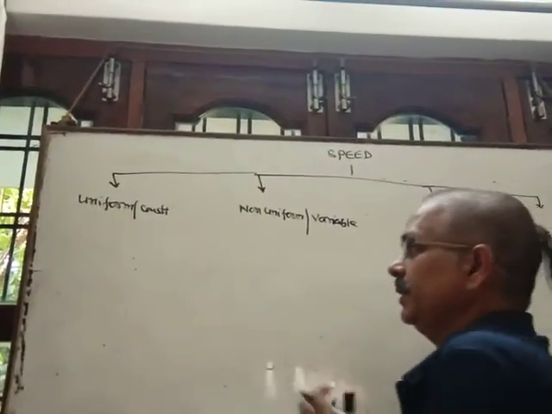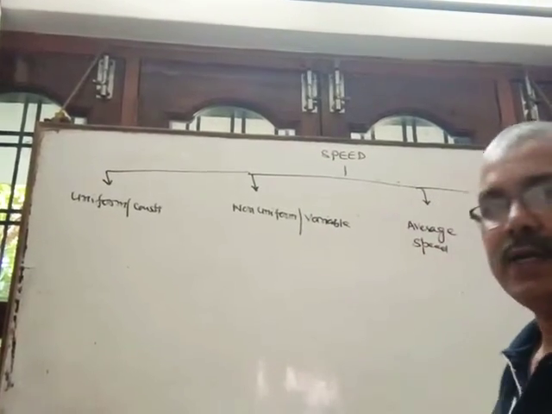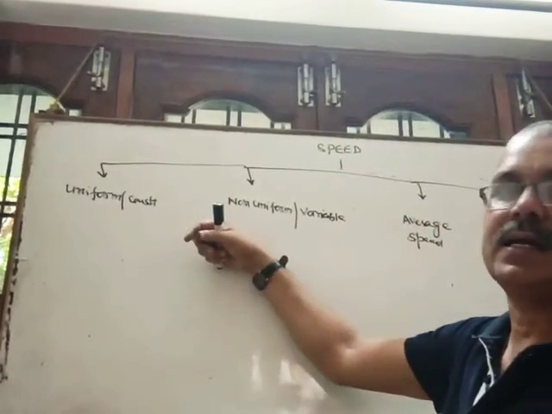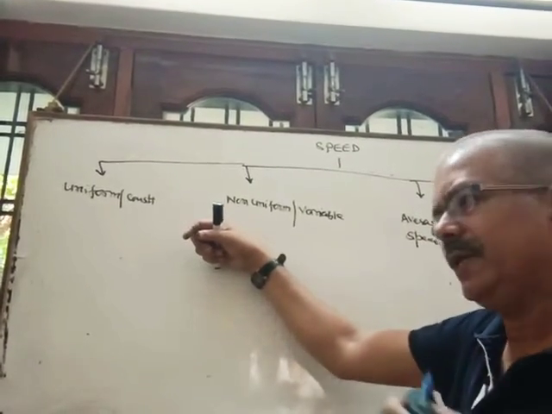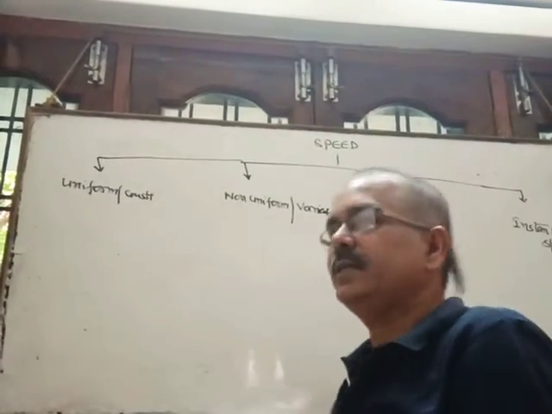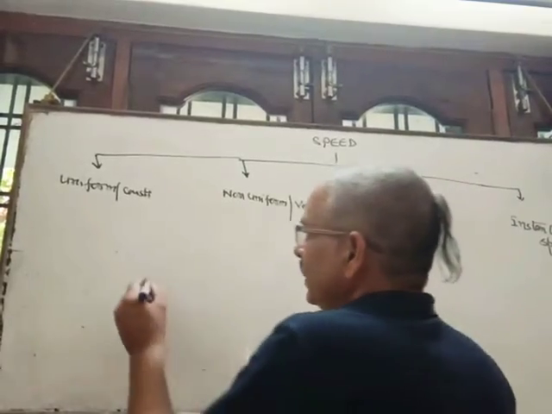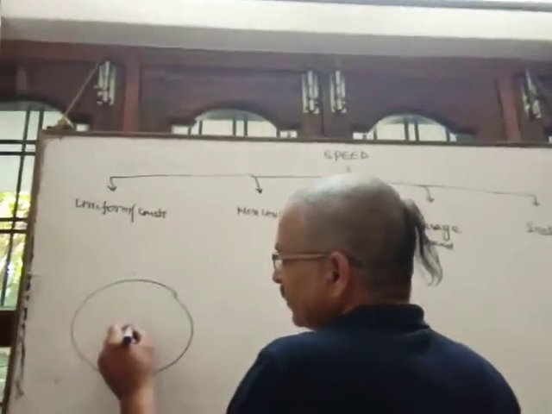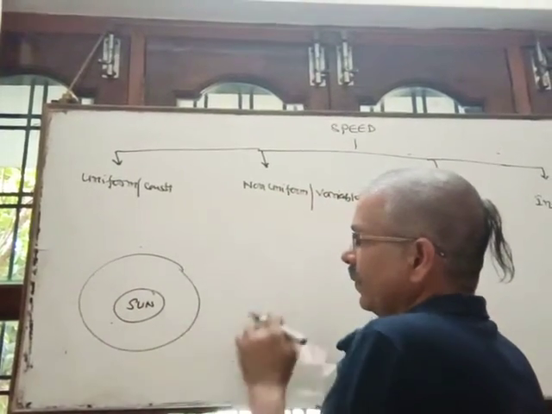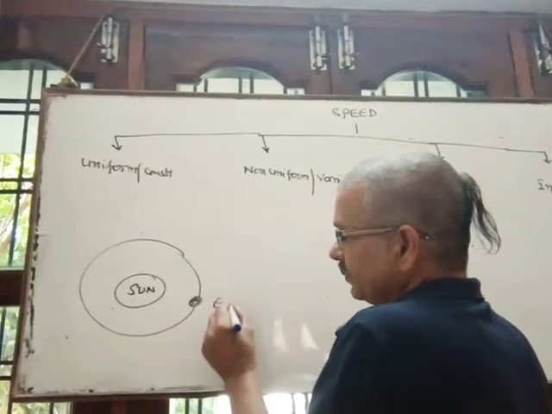First, uniform speed. Uniform speed means if a body travels equal distance in equal intervals of time, then such type of speed is called uniform speed. There are various examples of uniform speed in nature, such as motion of a planet around the sun. Suppose it is the sun and here it is the earth.